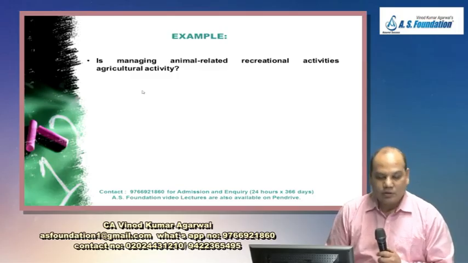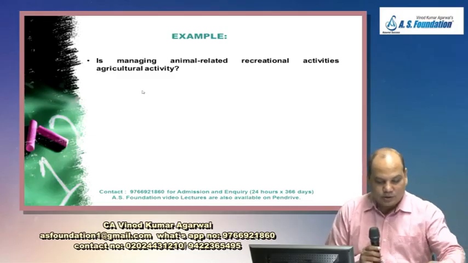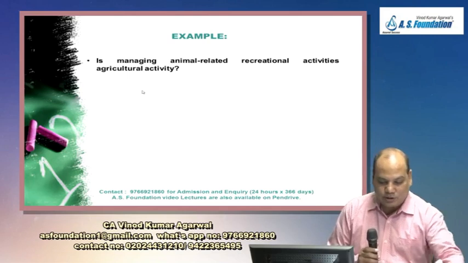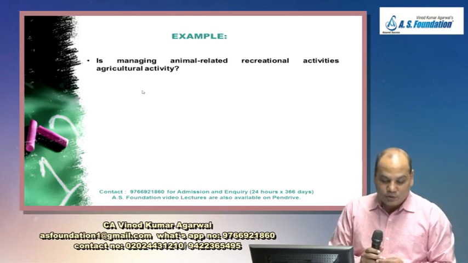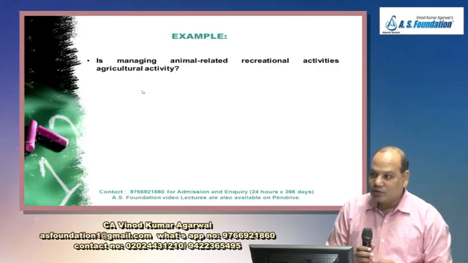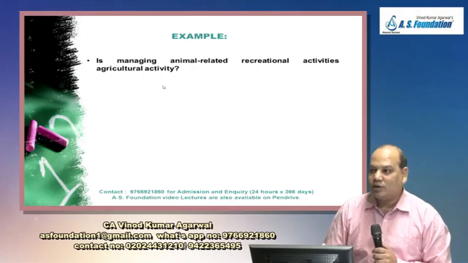No. Why? What is missing in the definition of agricultural activity? Agricultural activity means management by the entity of the biological transformation and harvest of biological asset for sale or conversion into agricultural produce or additional biological asset.